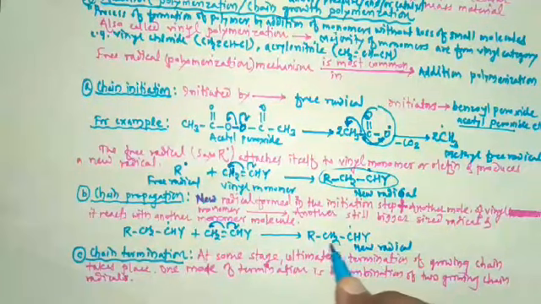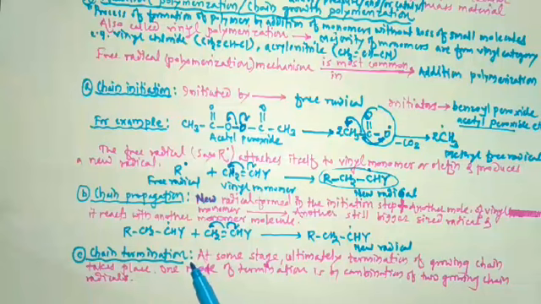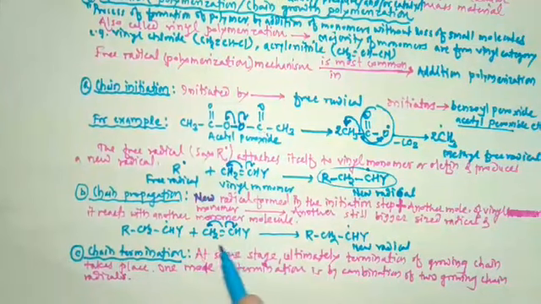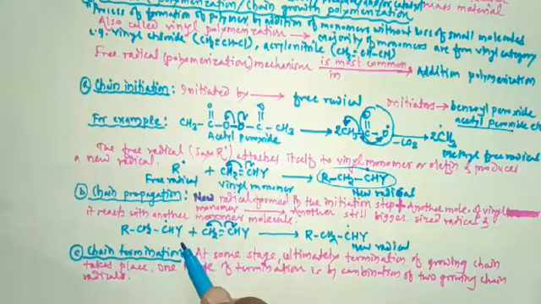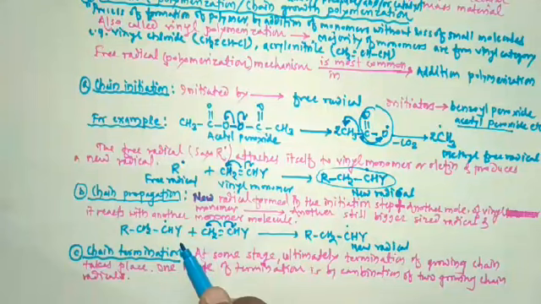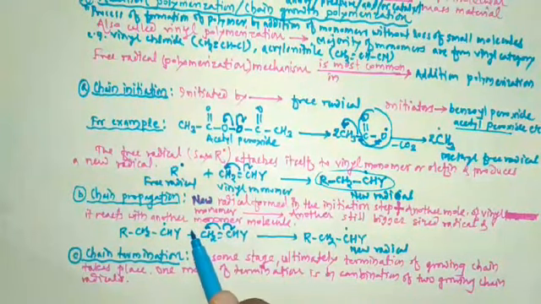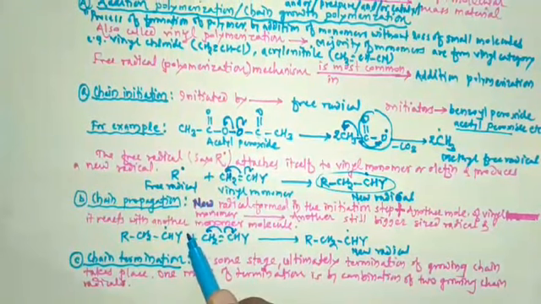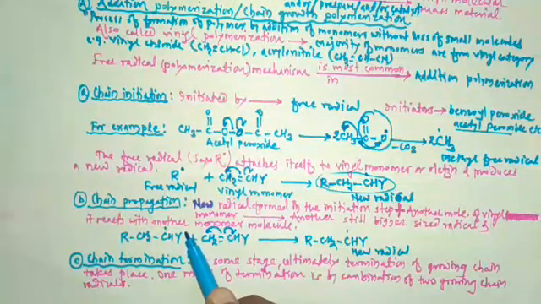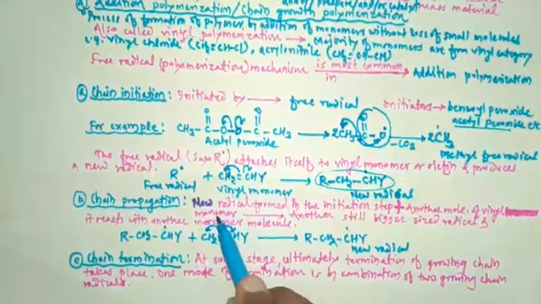So here RCH2CHY, then n number of monomers are taken here in the chain propagation step.